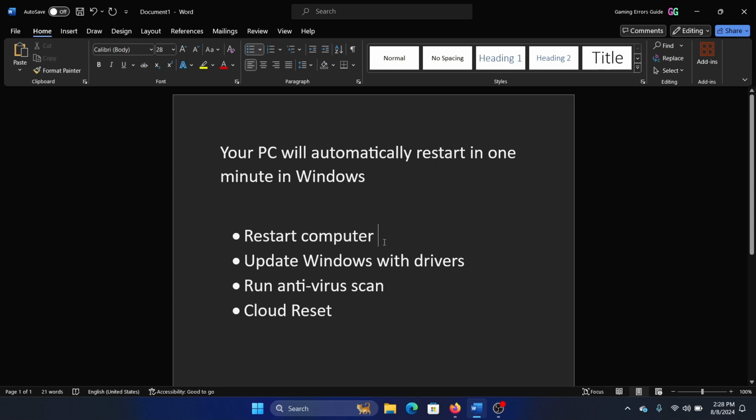The problem is with corruption with the system. And I would have suggested an SFC scan, but it doesn't work in this case. So here's what you can do. Update Windows along with all the drivers.